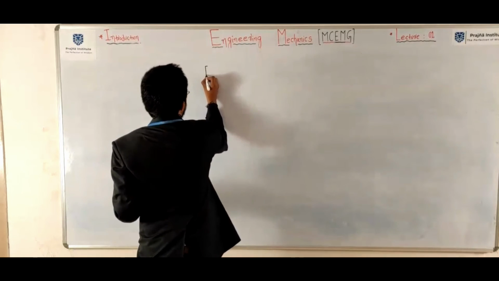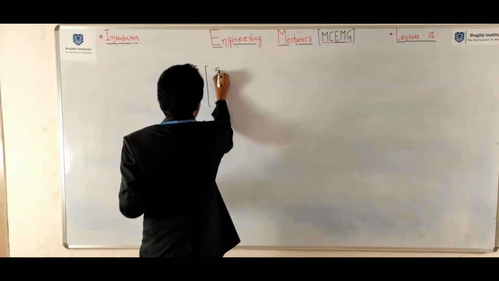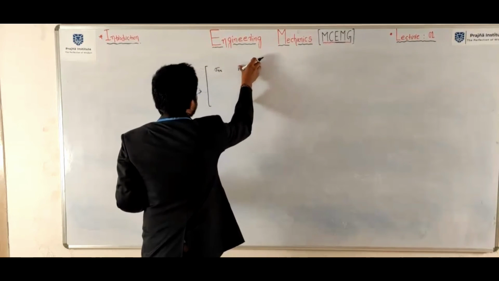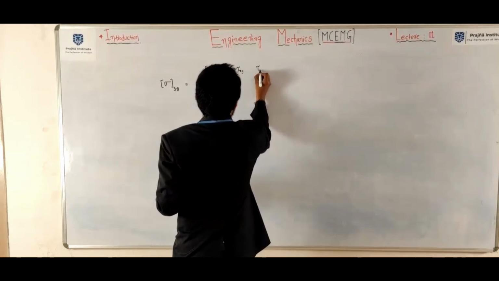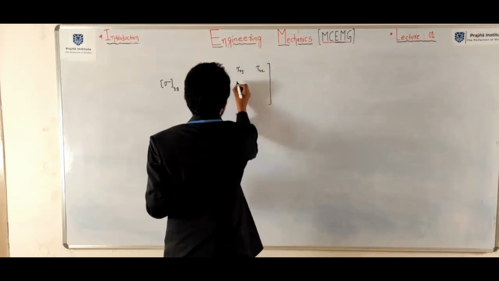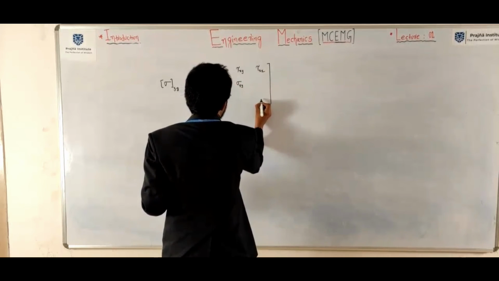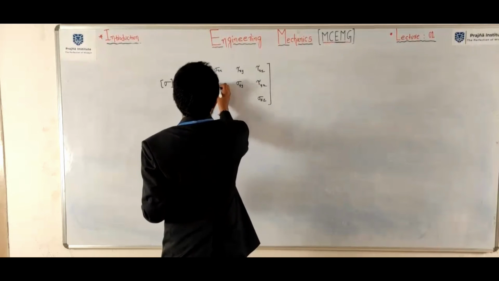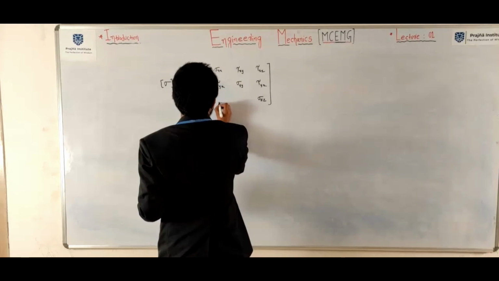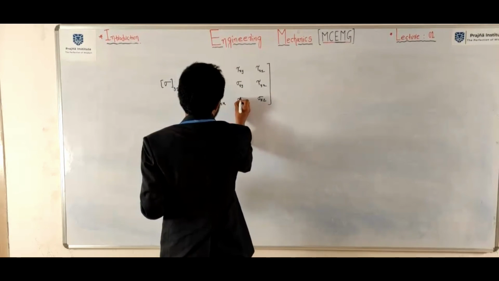is equal to sigma xx, tau xy, tau xz, sigma yy, sigma zz, tau yz, tau yx, tau zx, tau zy.